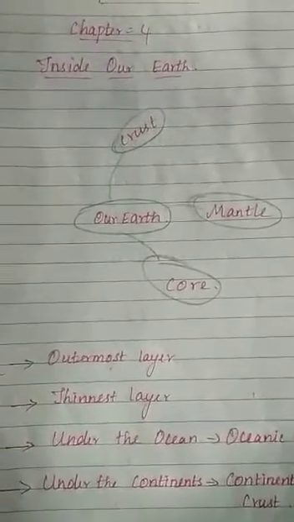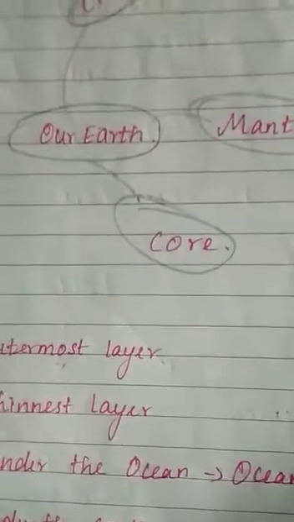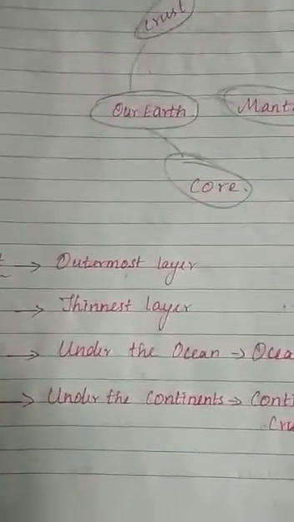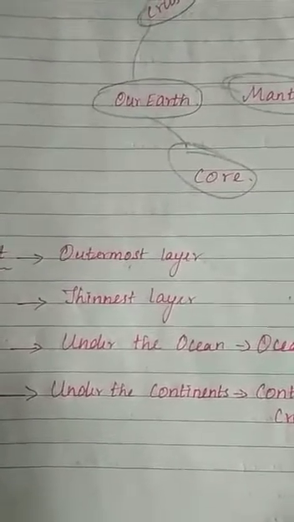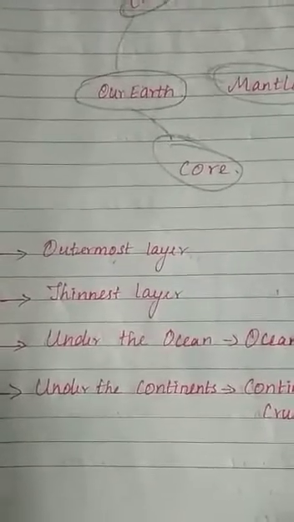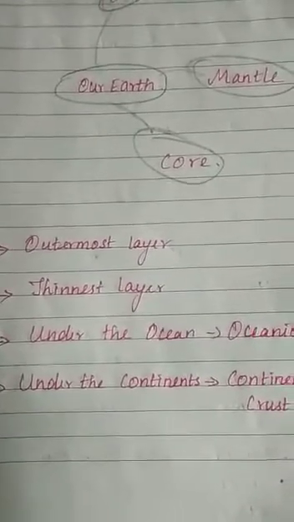There are three layers inside our Earth: crust, mantle, core. Your first topic is crust. The crust is the outermost layer of Earth. It is the layer on which life exists. There are different types of landforms on the crust. It has continents, oceans, hills, mountains, rivers, plateaus, etc.